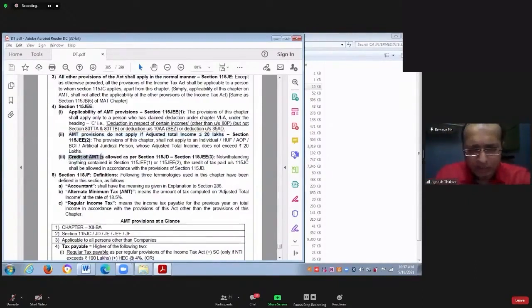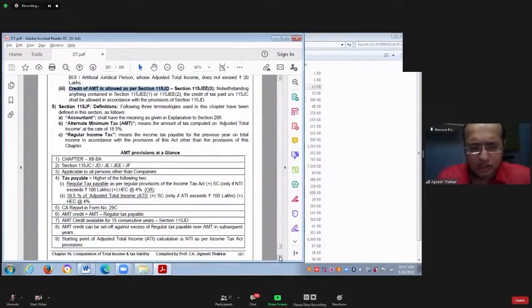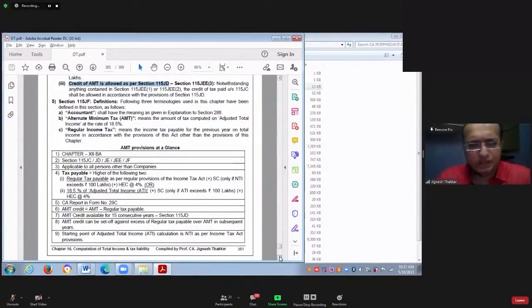Credit of AMT is allowed as per section 115JD. Credit is allowed means you can carry forward the extra tax paid as per AMT. Carry forward for how many years? 15 years. And in those consecutive next 15 years, you can set off the AMT credit against what? Regular income tax minus the AMT.